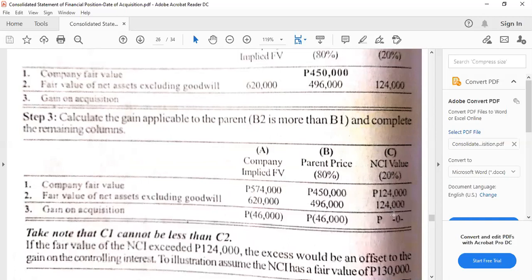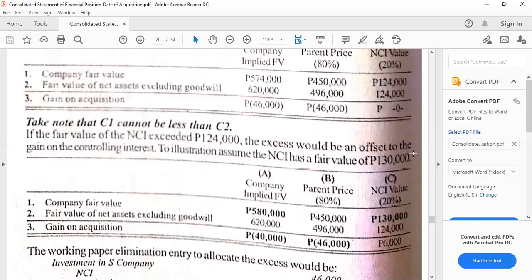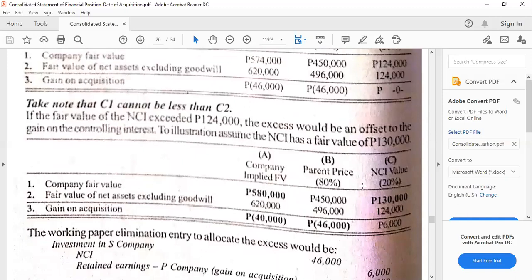With the use of option 2, we can notice that the NCI share of gain on acquisition is 0 and the entire gain on acquisition belongs to the parent. Then take note that C1 cannot be less than C2. Again, this is the minimum. So the NCI value is equal to that. All right, so what if it is a 130,000 pesos NCI fair value?